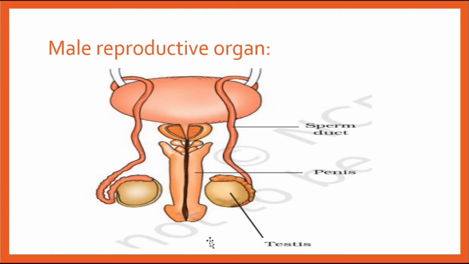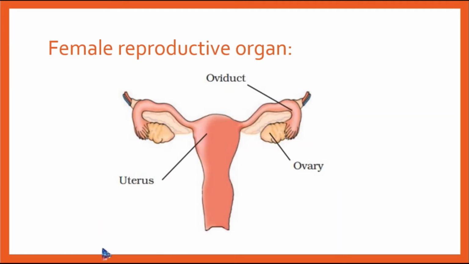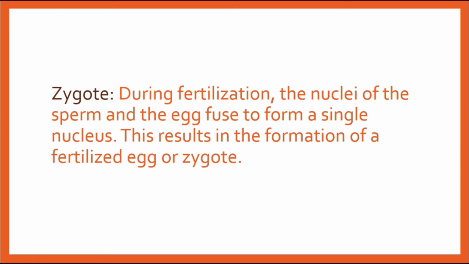from these the sperms are released. Then the sperms reach through the vagina and cervix into the uterus. From there it goes to the oviduct, meets the egg and forms a zygote here. Now let's see what a zygote is.